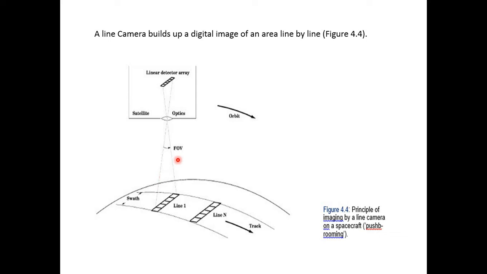In MODIS there is a swath width of 1200 kilometers compared to Landsat with 180 kilometers, and FOV is more in the case of MODIS, and pixel resolution is 500 meters, 250 meters in MODIS, while pixel resolution is finer in Landsat with a 30 meter pixel.